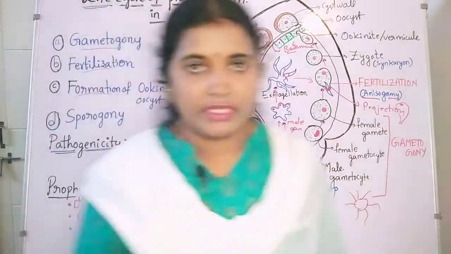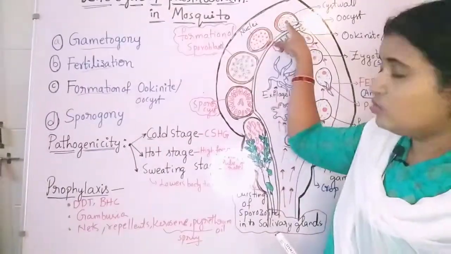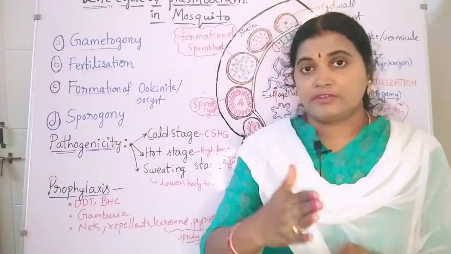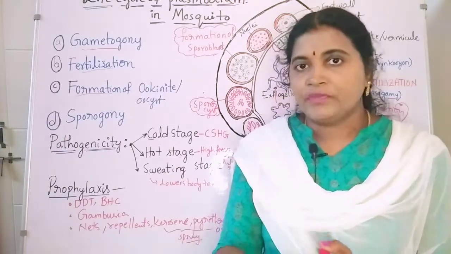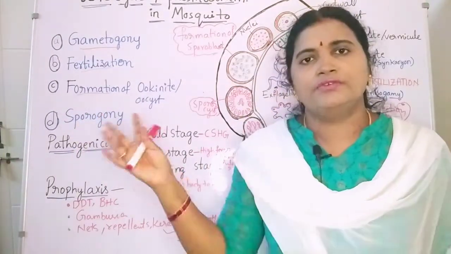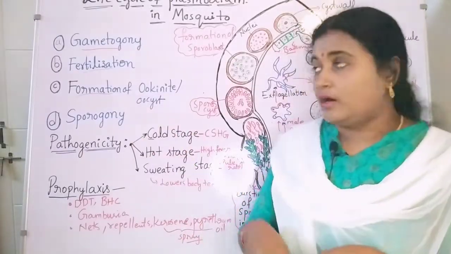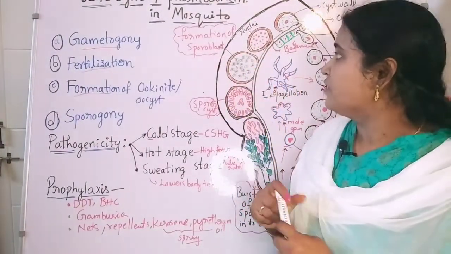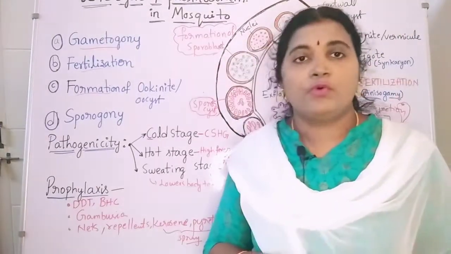Now inside the ookinete, the nucleus first undergoes reduction division, and afterwards it undergoes mitotic divisions. After the mitotic divisions it forms multiple nuclei. Continuous division keeps happening, so automatically it forms multiple nuclei. These multiple nuclei form sporoblast structures.